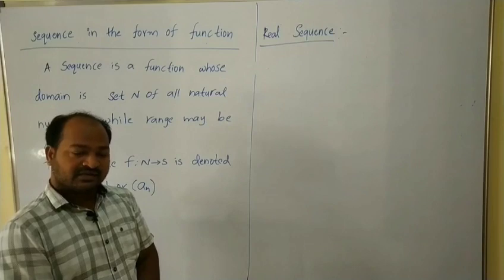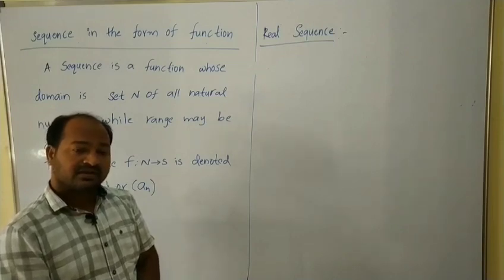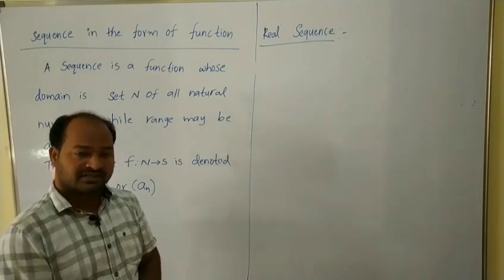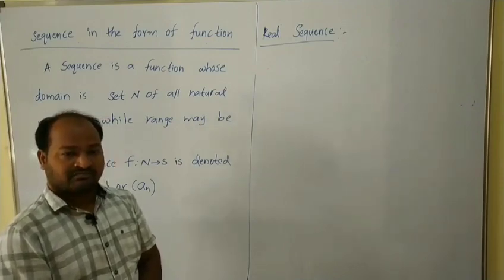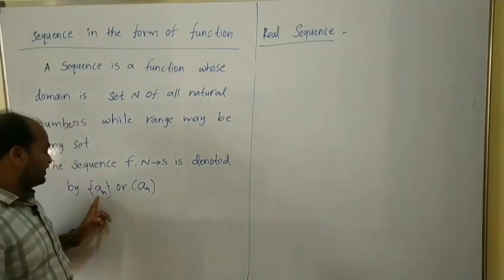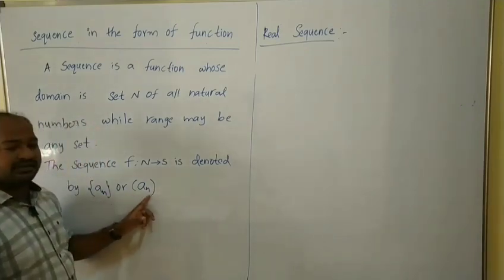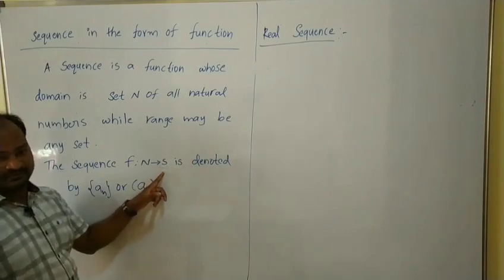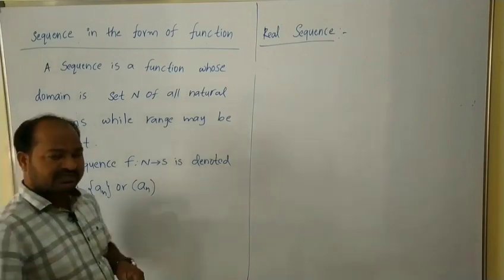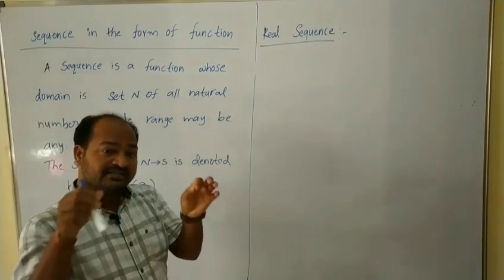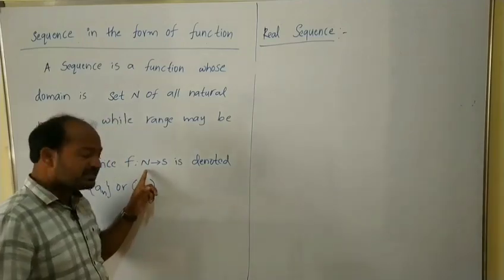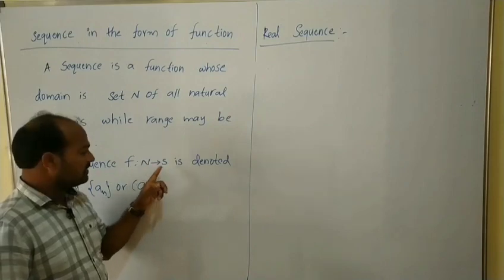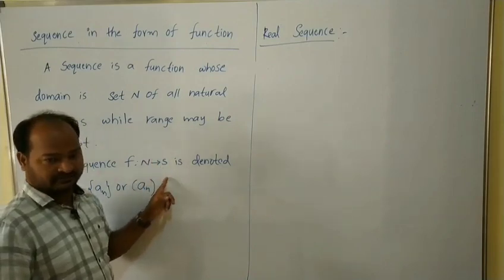That means the set of natural numbers or a subset of natural numbers is the domain of a sequence as a function, which is denoted by an or simply (an), while the range may be any set.